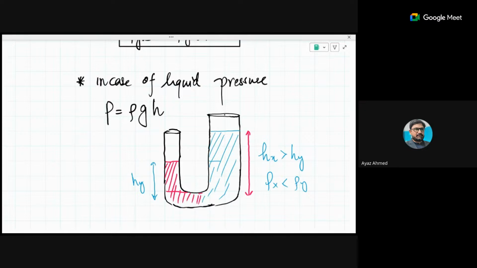Do you agree? Yes, because sir, once its density is less, it would cover more height for the same atmospheric pressure, because the atmospheric pressure is the same here on both these tubes. So these types of questions are asked in your exam.